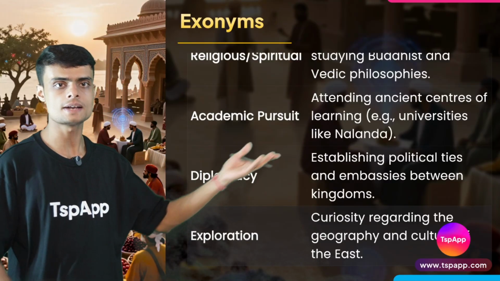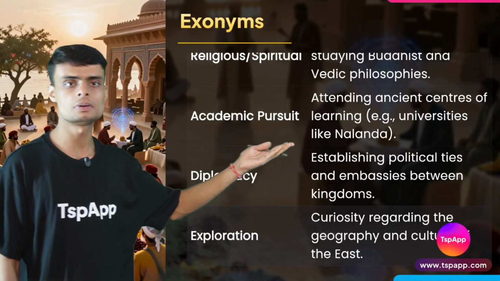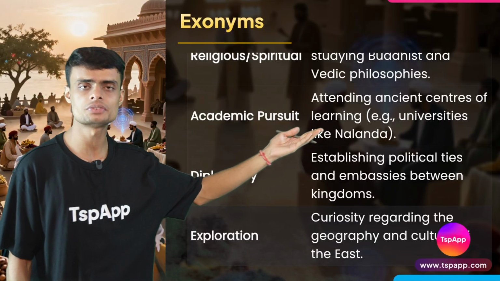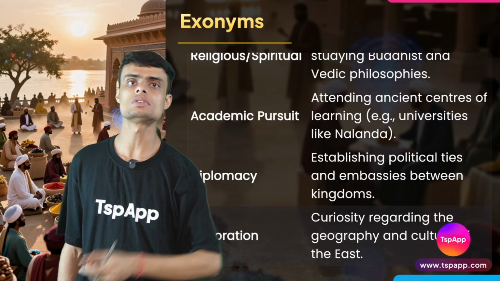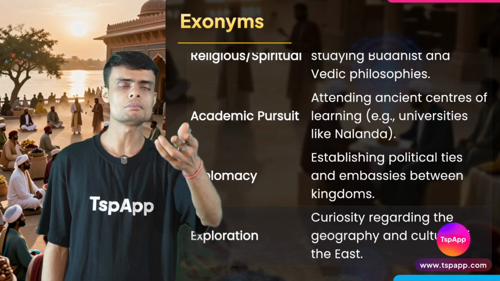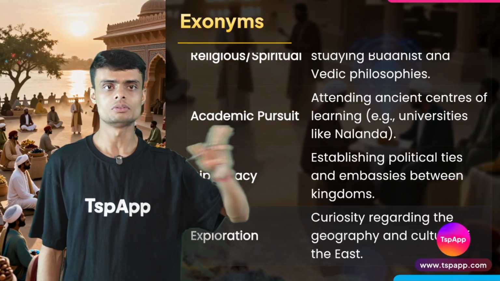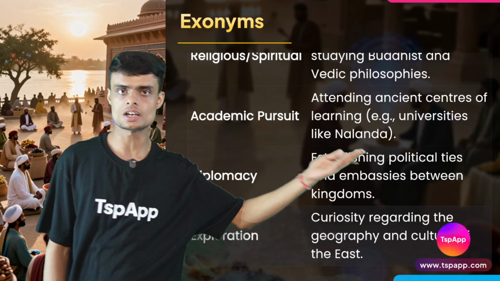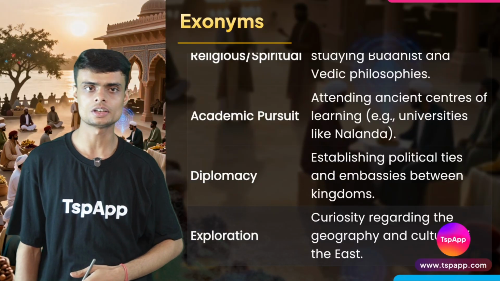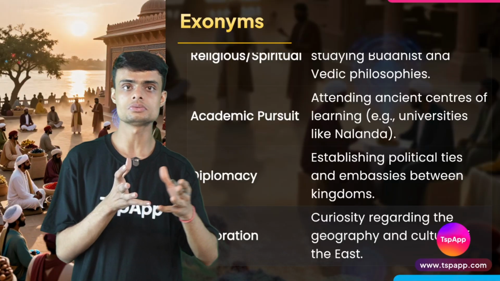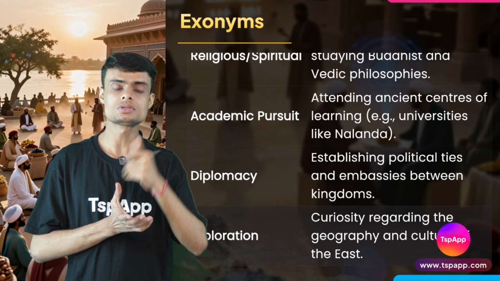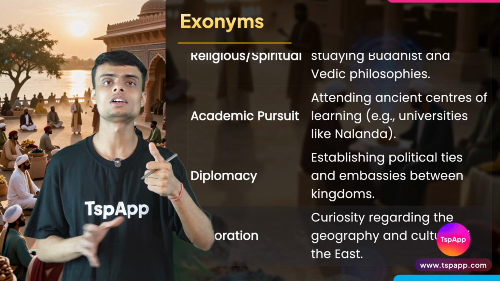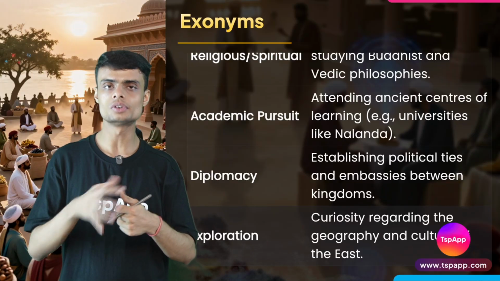So people from different countries came to India to study in the Indian universities. India had mainly two famous universities. One was Nalanda University and the other was Takshashila. These were actually among the oldest universities, and they attracted students from all over the world.